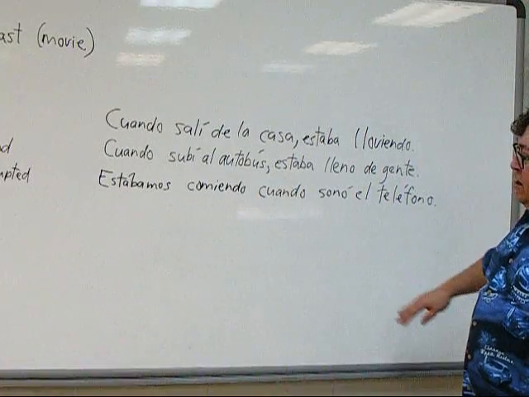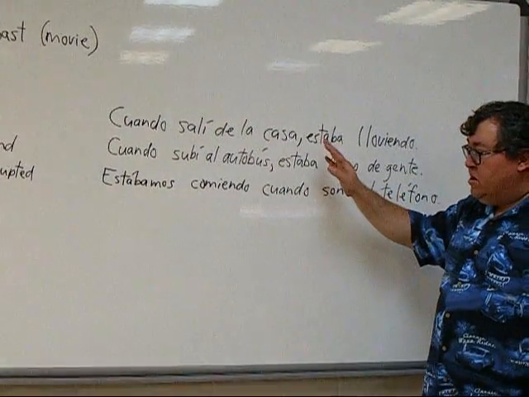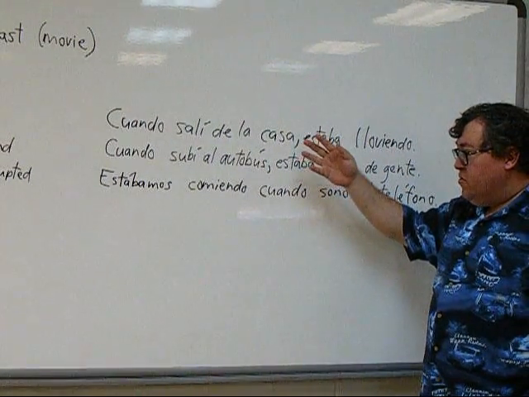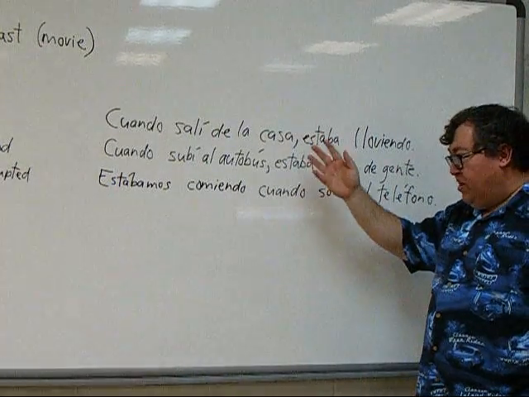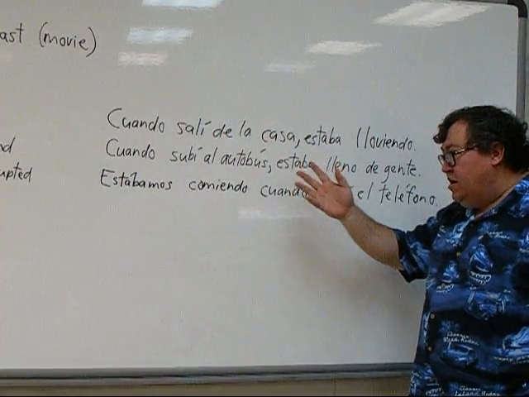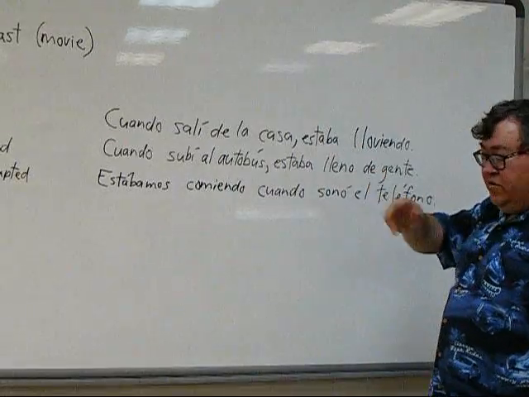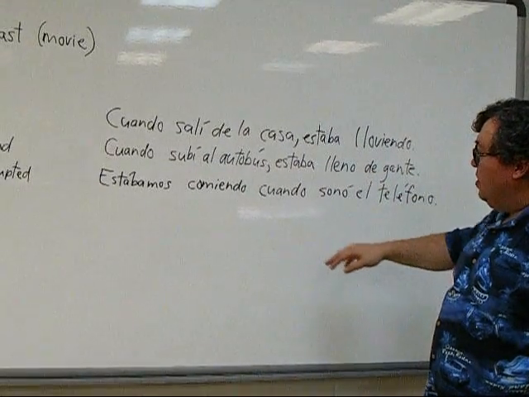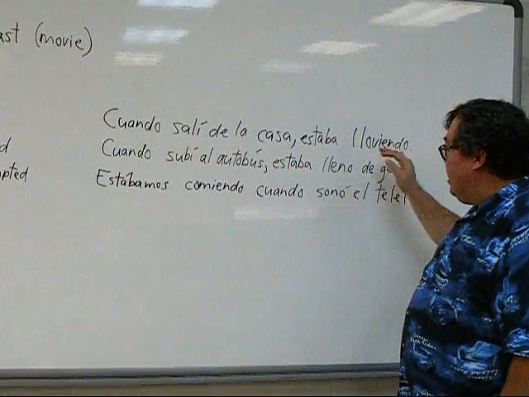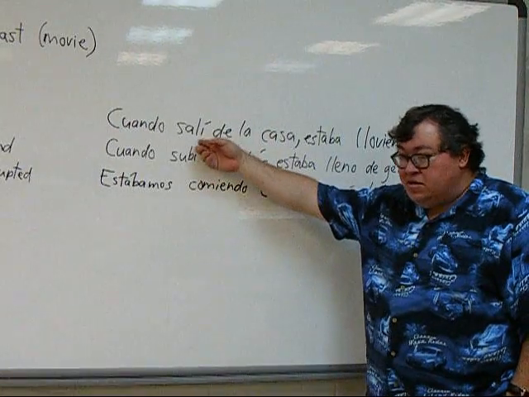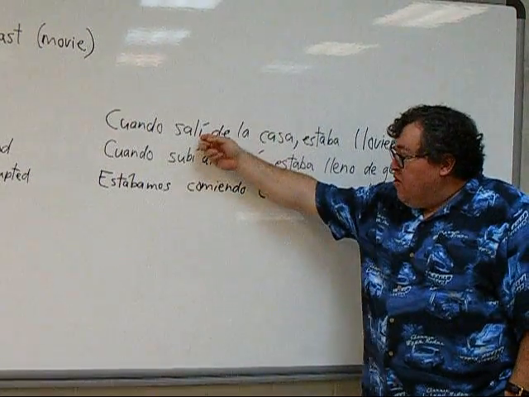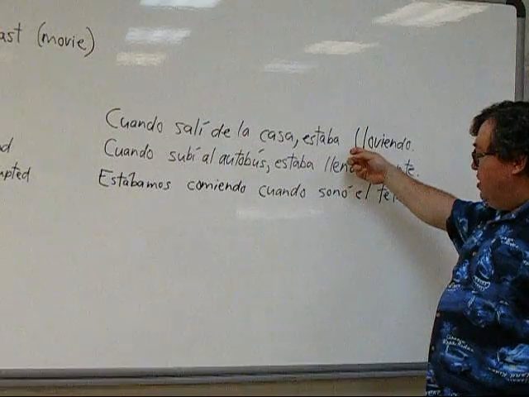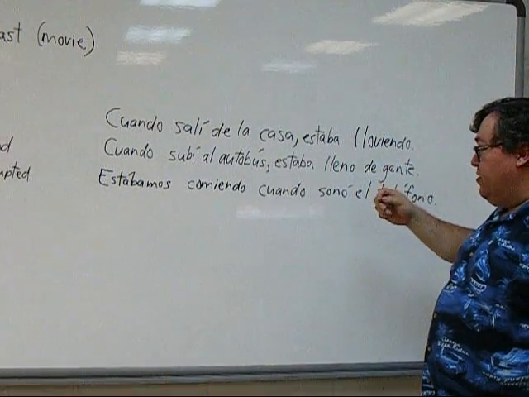Okay, now, we're talking about ongoing imperfect actions that interrupt preterite events, or vice versa, ongoing imperfect events interrupted by preterite actions. Let me give an example of these. I have 3 sentences here. Cuando salí de la casa estaba lloviendo. When I left the house, my preterite action interrupted this ongoing event, the fact that it was raining. I referred to that earlier.